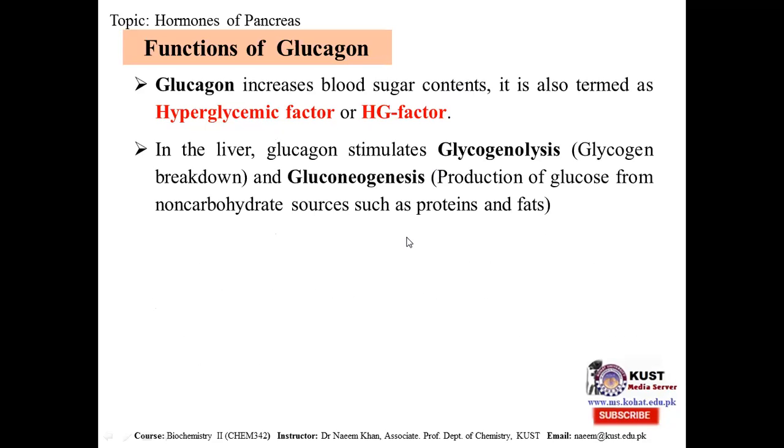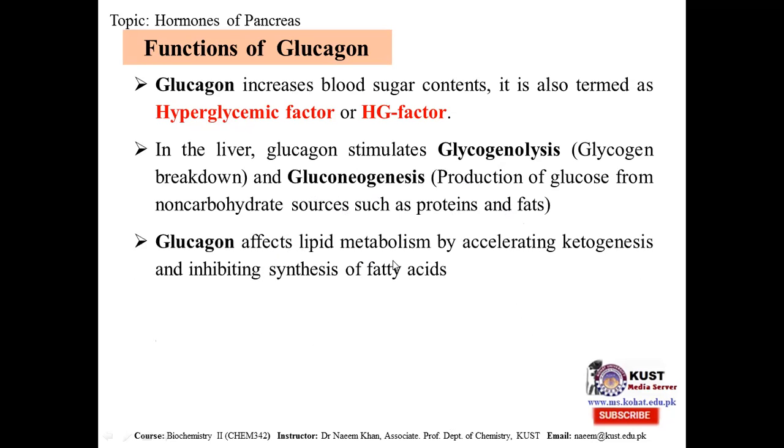In the liver, glucagon stimulates glycogenolysis, glycogen breakdown, and gluconeogenesis, production of glucose from non-carbohydrate sources such as protein and fat. In the liver, glucagon does two things: glycogenolysis, where the stored glycogen in the liver is broken down, so glucose is released into the blood, a hyperglycemic factor. Another thing which it catalyzes is gluconeogenesis, synthesis of glucose from non-carbohydrate sources, that is protein and fat, and that is also activated by glucagon.